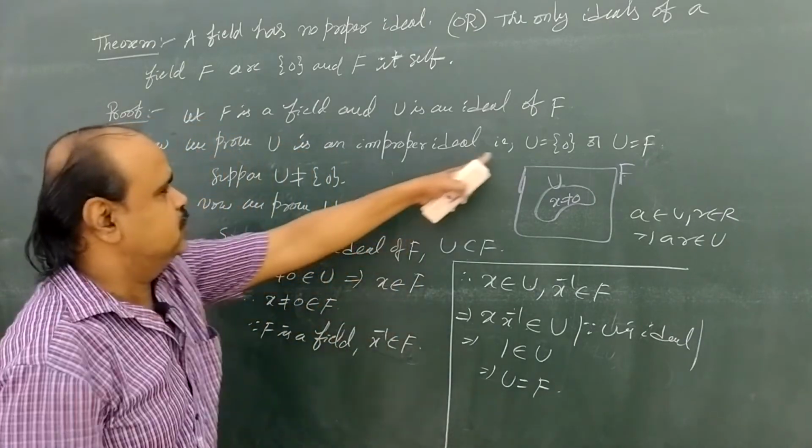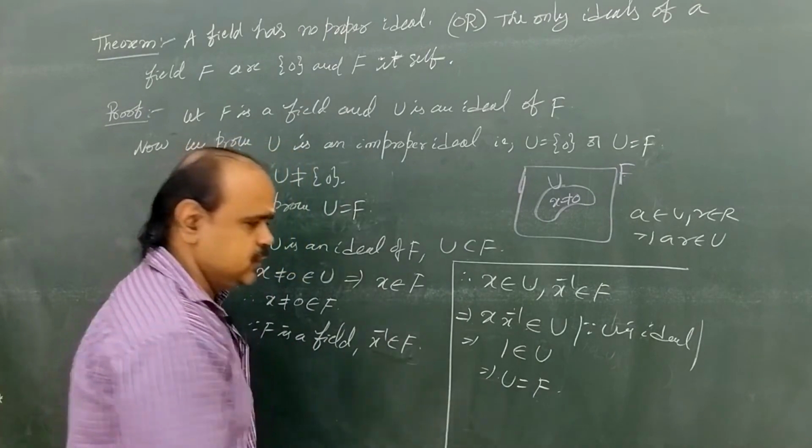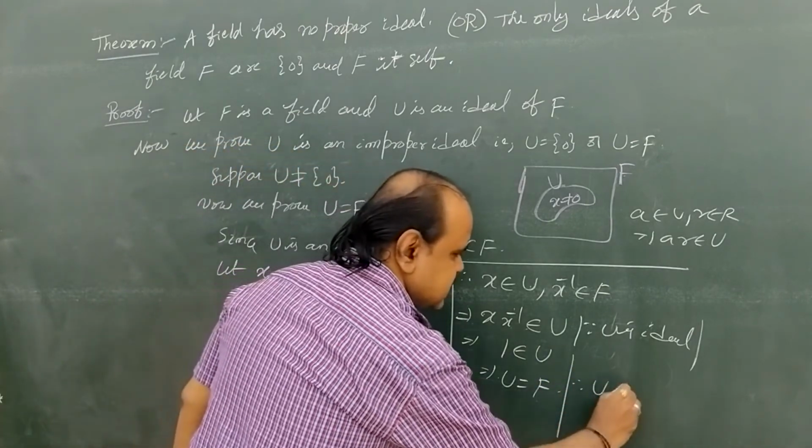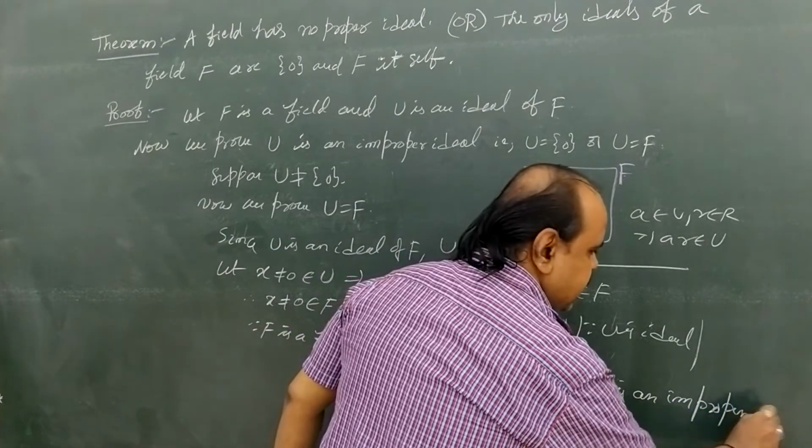So we take an ideal U. If U is not equal to {0}, then U equals capital F. Therefore U is an improper ideal.